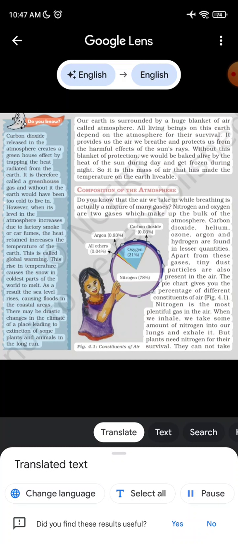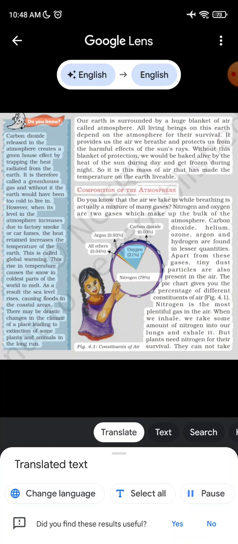All living beings on this Earth depend on the atmosphere for their survival. It provides us the air we breathe and protects us from the harmful effects of the sun's rays. Without this blanket of protection, we would be baked alive by the heat of the sun during day and get frozen during night. So it is this mass of air that has made the temperature on the Earth livable.